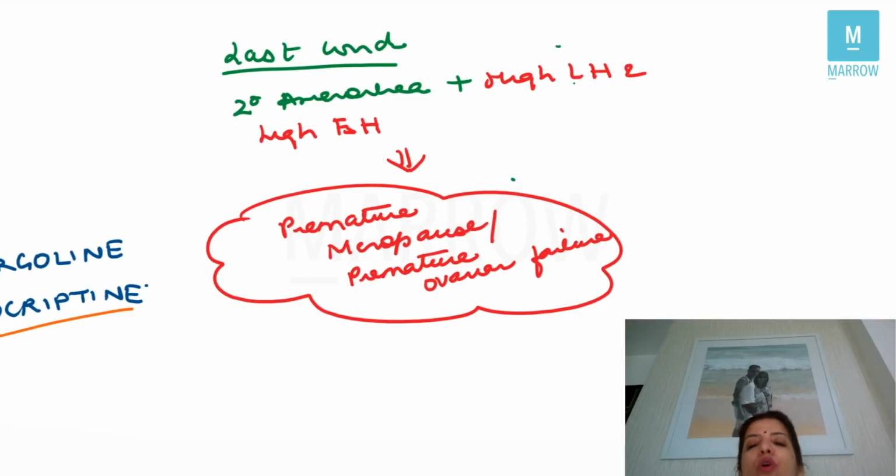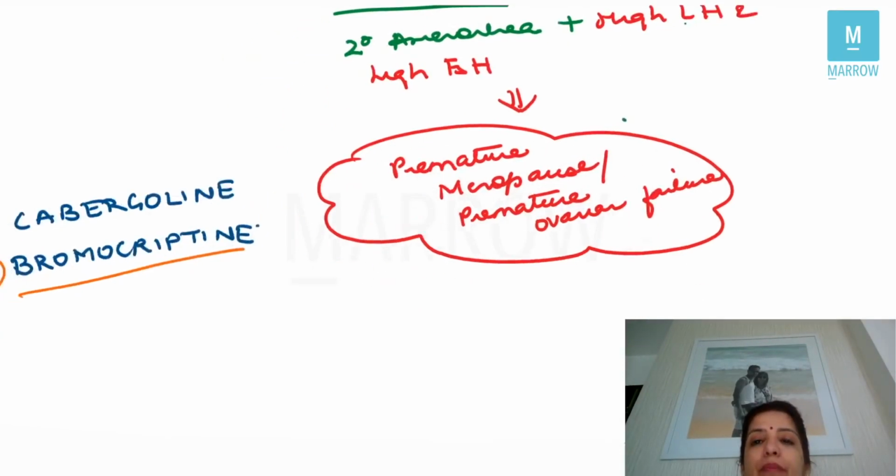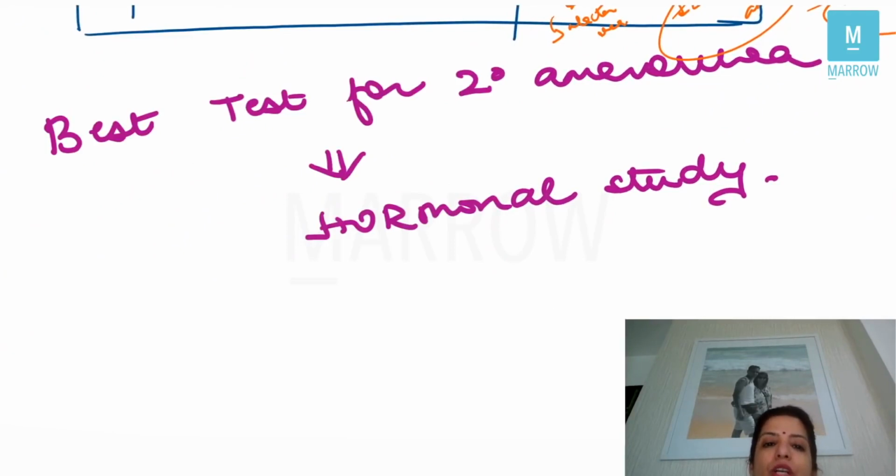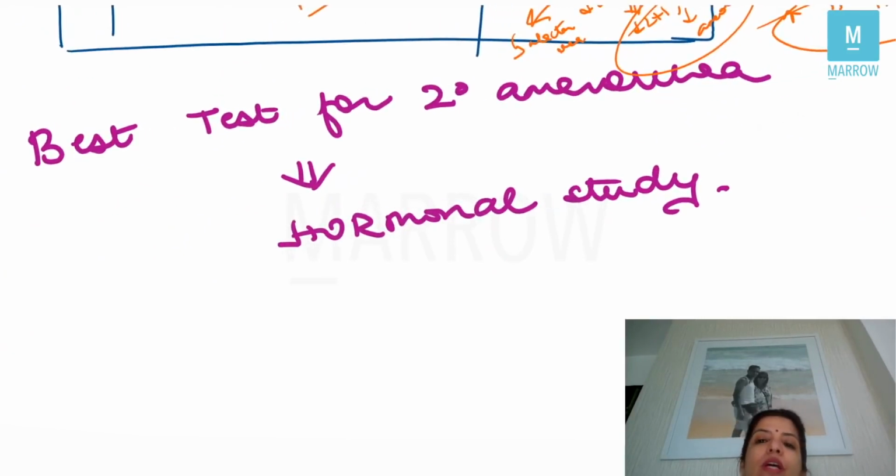So this is how you are going to do questions on primary and secondary amenorrhea. Like in primary amenorrhea, the best investigation was karyotyping. In secondary amenorrhea, the best investigation is hormonal study, right? So this is all what you have to know about the amenorrhea topic in general. Very, very important. Don't forget to revise these tables before you go for your exam.